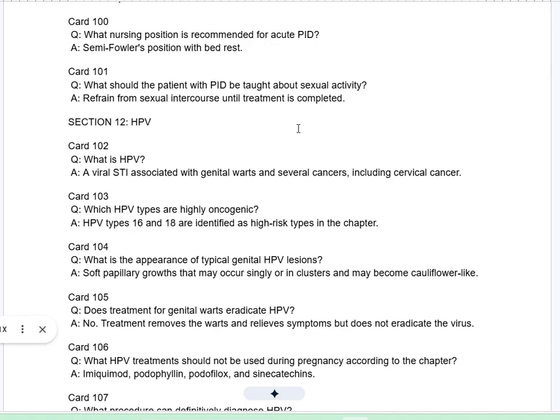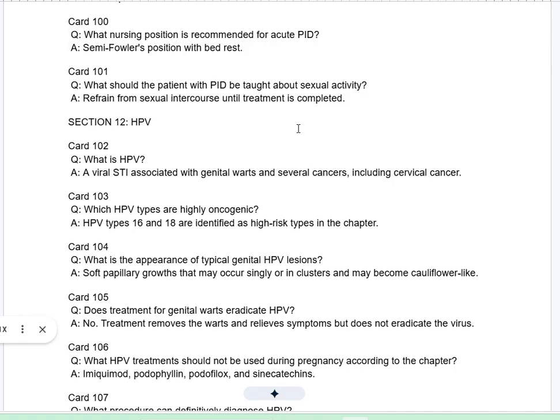Card 104Q. What is the appearance of typical genital HPV lesions? A. Soft papillary growths that may occur singly or in clusters and may become cauliflower-like. Card 105Q. Does treatment for genital warts eradicate HPV? A. No. Treatment removes the warts and relieves symptoms, but does not eradicate the virus.